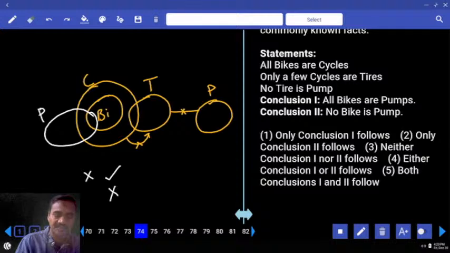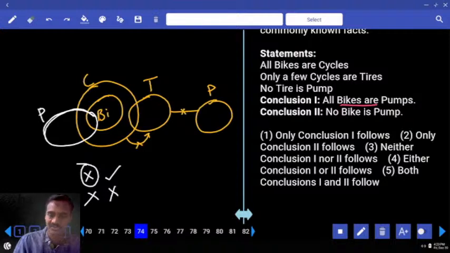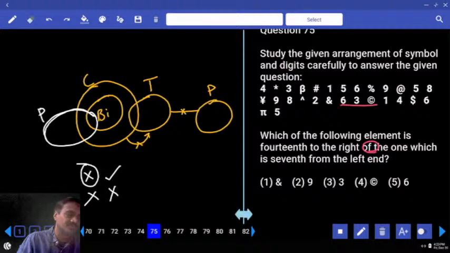Now in the same case, in this diagram, what happened to the previous conclusion that was false earlier? Now all bikes are pumps is false, and some bikes are pumps is true. Hence, what is your answer? Now also it is false. Hence, neither one nor two, choice 3, question number 74.